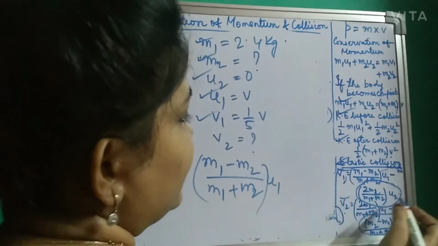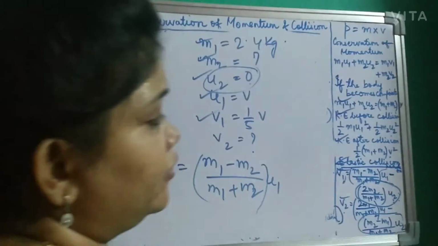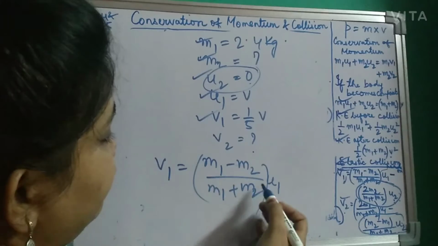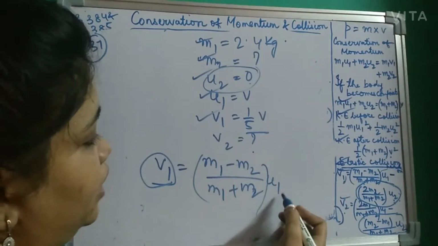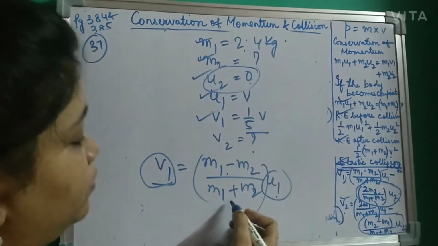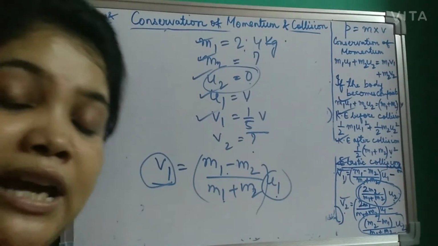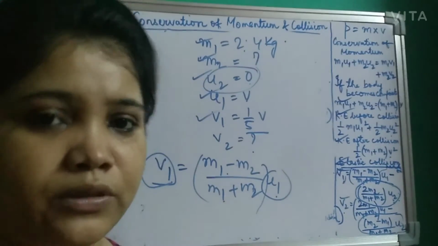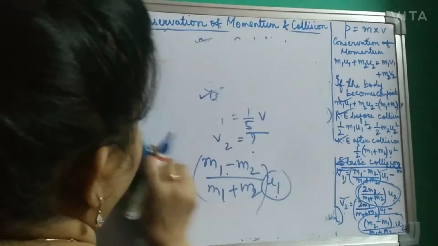Now again this term becomes 0, because U2 is 0. As U2 is 0, this term will become 0. So if you solve this easily, you know V1 as 1 by 5 V, U1 we have taken as V, put it, solve it, M1 you know. Put it, solve it, you will get the equation and you will get the value of M2.